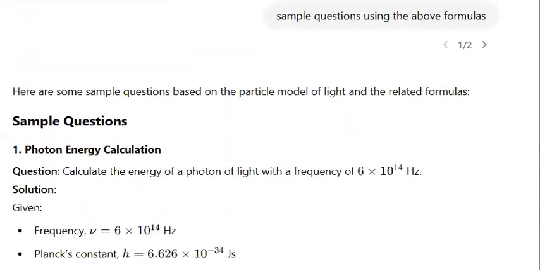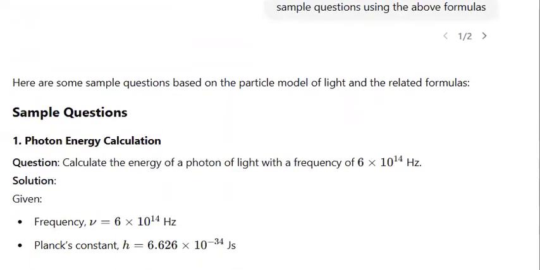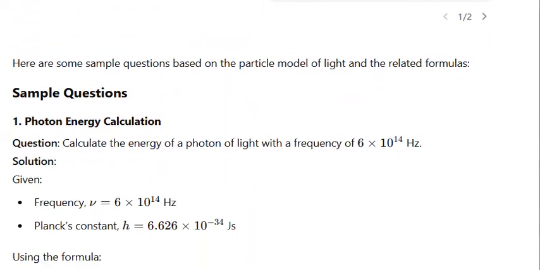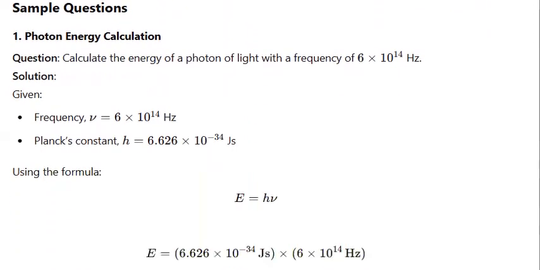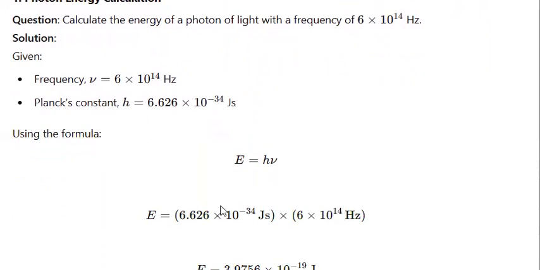So here are a few of the sample questions. They will say, calculate the energy of the photon with a frequency of 6 times 10 to the power 14 hertz. Now you know the formula E equals hv, so you will just plug in the values. h is the Planck's constant. You don't have to necessarily remember or memorize this value, and v is the frequency which they have given.